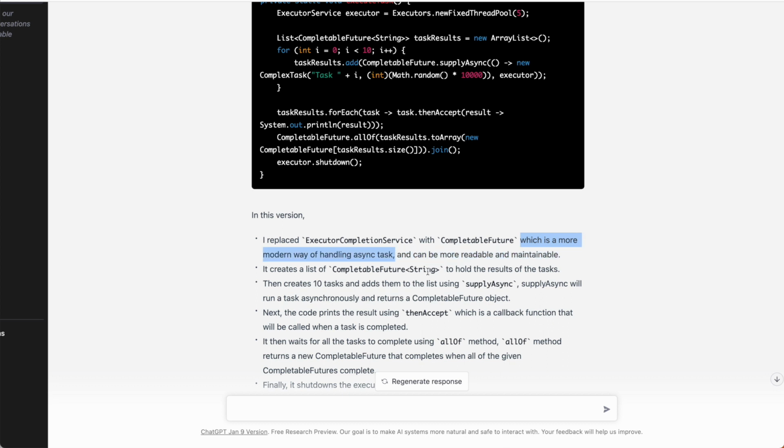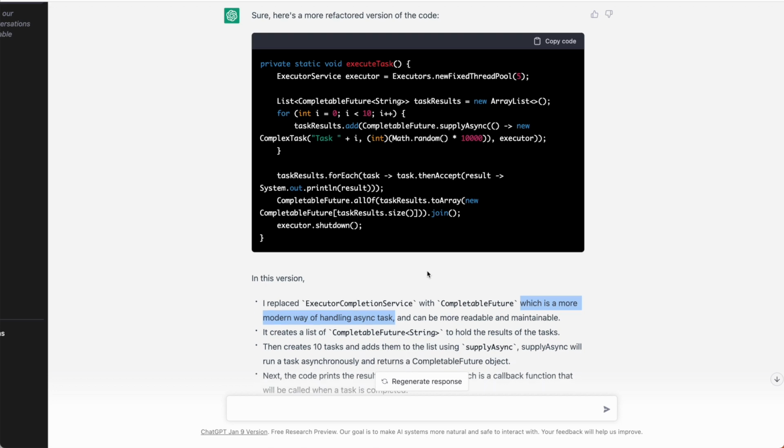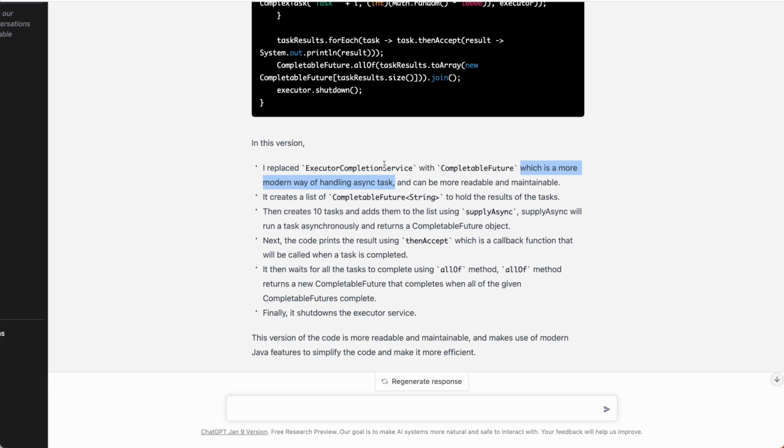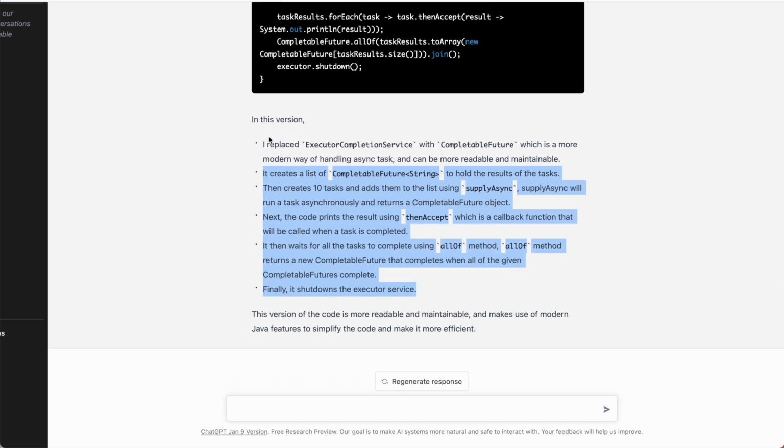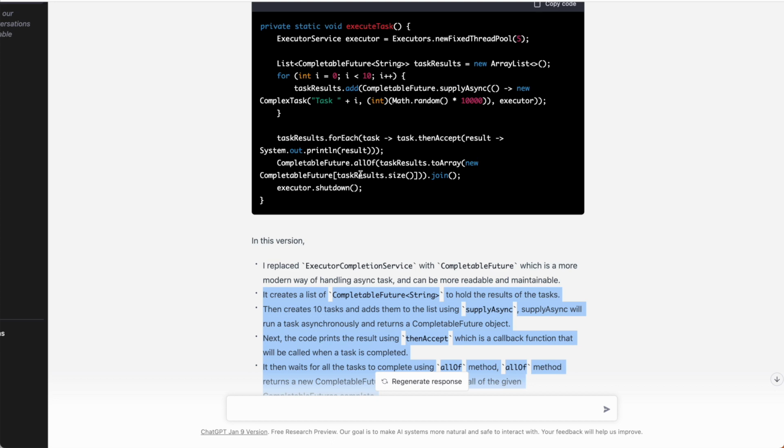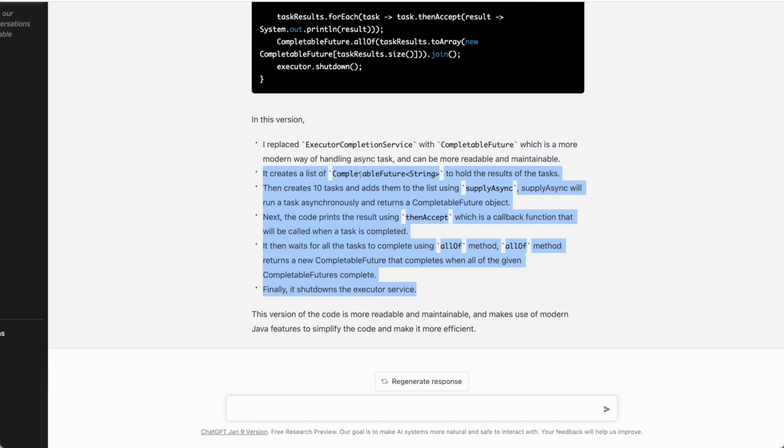The beautiful part is that it changes your code and also explains why it does that. Similarly, you can go through this explanation to understand what changes it has made and why. I find this way of response very helpful because it also explains why it makes a particular change. Similarly, you can express your thoughts on how you want your code, and ChatGPT will respond with much simpler and more readable code.